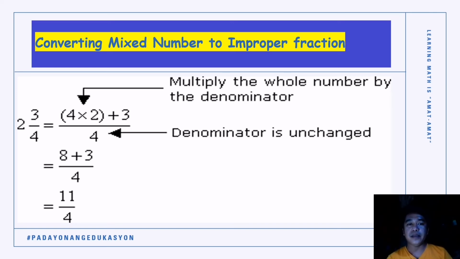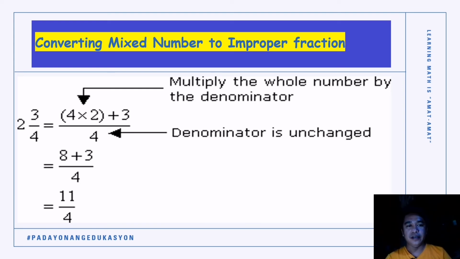The first step is multiply your denominator, which is 4, with 2. Or multiply your whole number with the denominator. So 4 times 2. The product of 4 and 2 is 8. And then you add the product with your numerator. 4 times 2 is equal to 8, plus 3. Therefore 8 plus 3 is equal to 11.